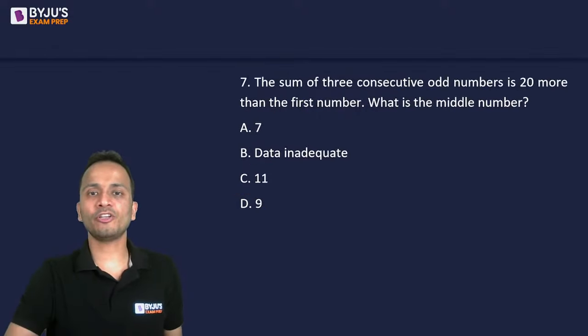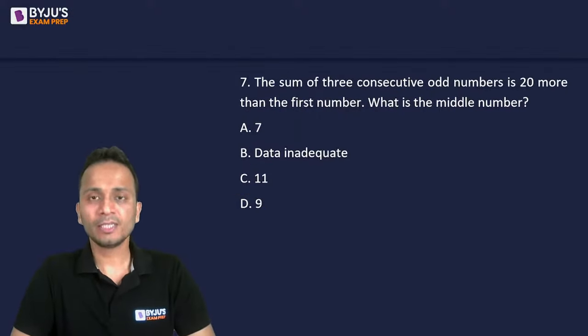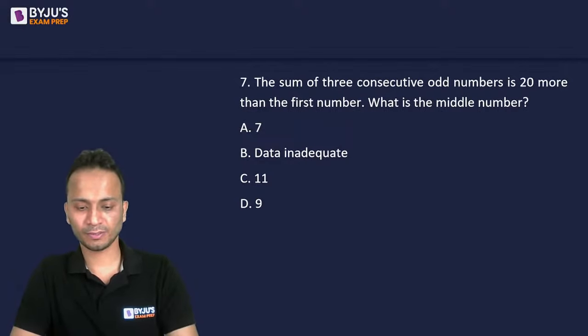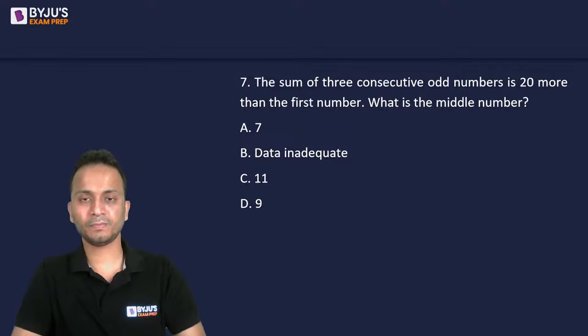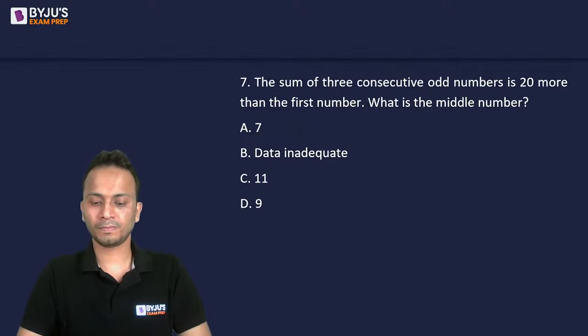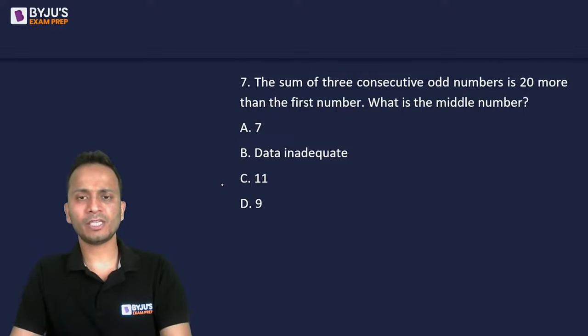Question number 7 on your screen now. The sum of 3 consecutive odd numbers is 20 more than the first number. Then find the middle number out of these numbers. Again, this is an easy one.